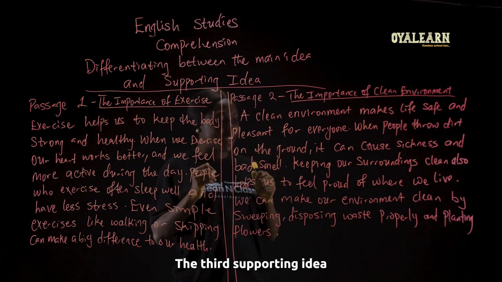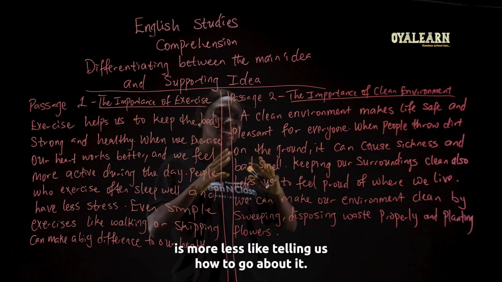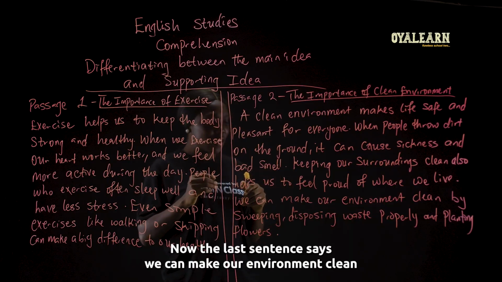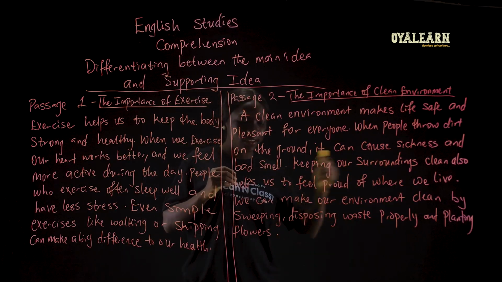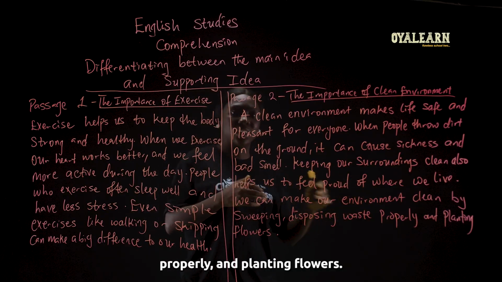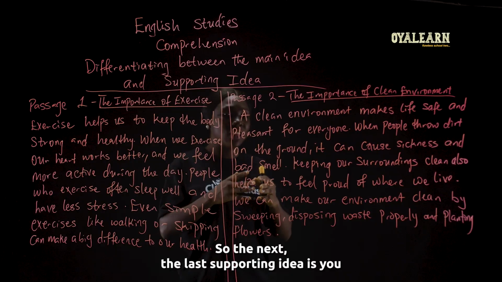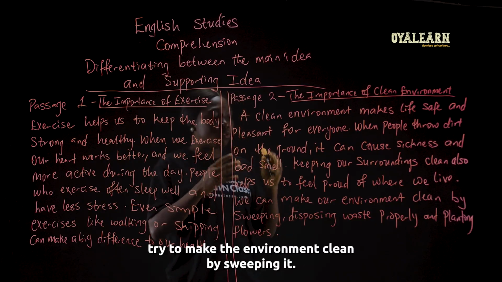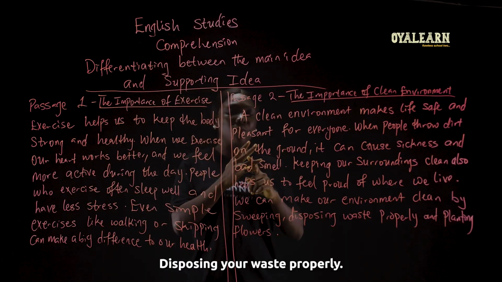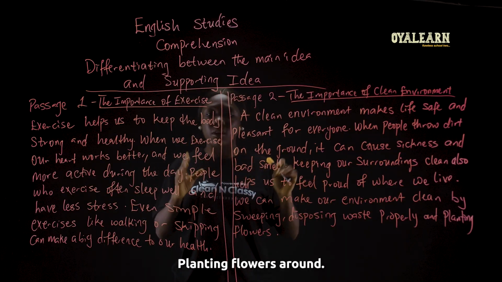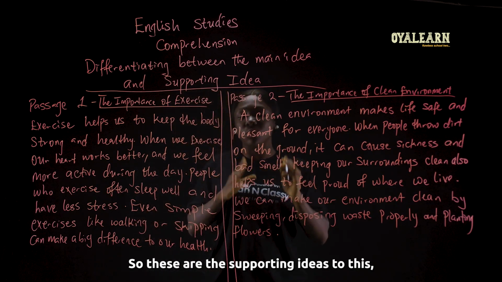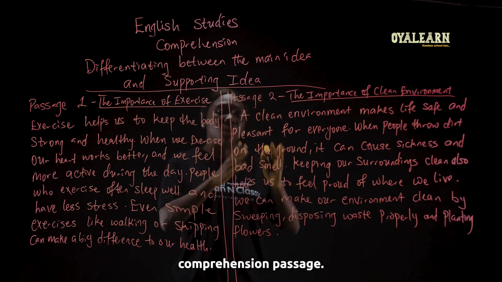The third supporting idea is more or less like telling us how to go about it. Now, the last sentence says, we can make our environment clean by sweeping, disposing waste properly, and planting flowers. So the last supporting idea is you try to make your environment clean by sweeping it, disposing your waste properly, and planting flowers around. So these are the supporting ideas to this comprehension passage.